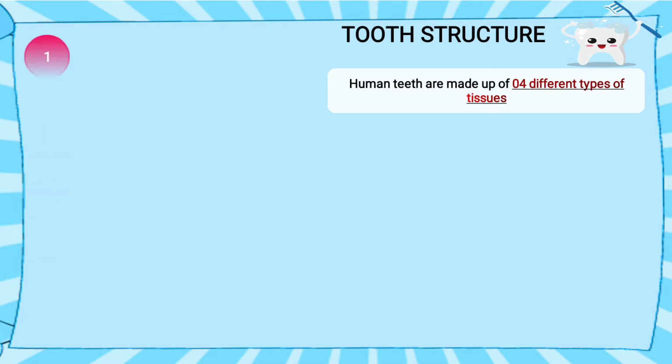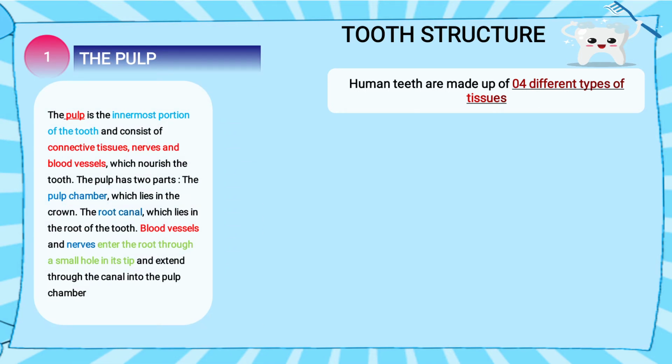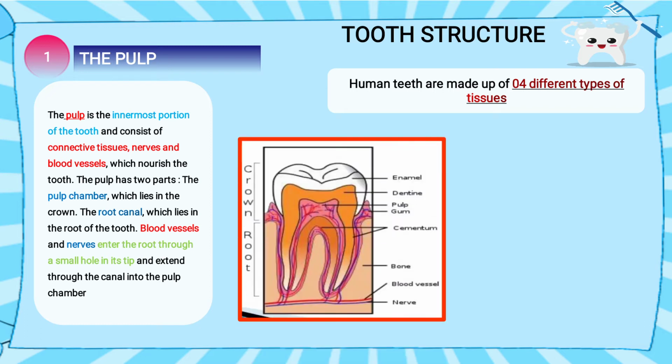Let's see. Number 1 is the pulp. What is pulp? Pulp is the innermost portion of the tooth and consists of connective tissues, nerves and blood vessels which nourish the tooth. The pulp has 2 parts: the pulp chamber which lies in the crown, and the root canal which lies in the root of the tooth. Blood vessels and nerves enter the root through a small hole in its tip and extend through the canal into the pulp chamber.